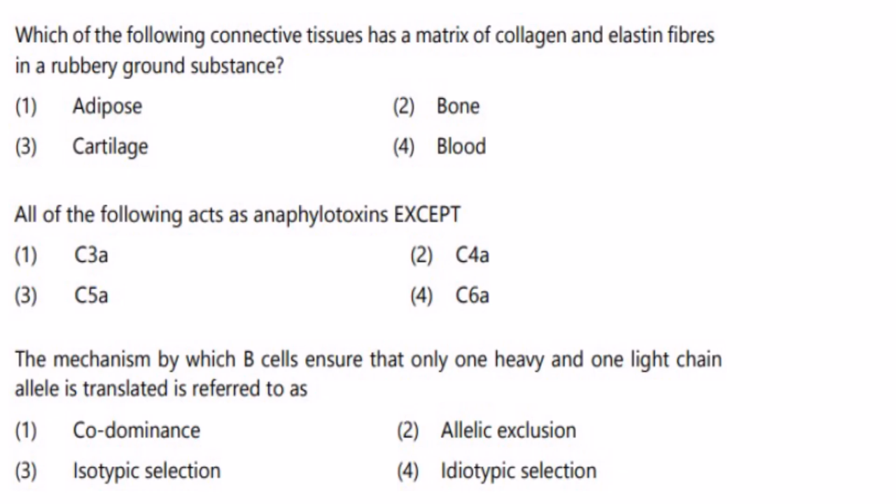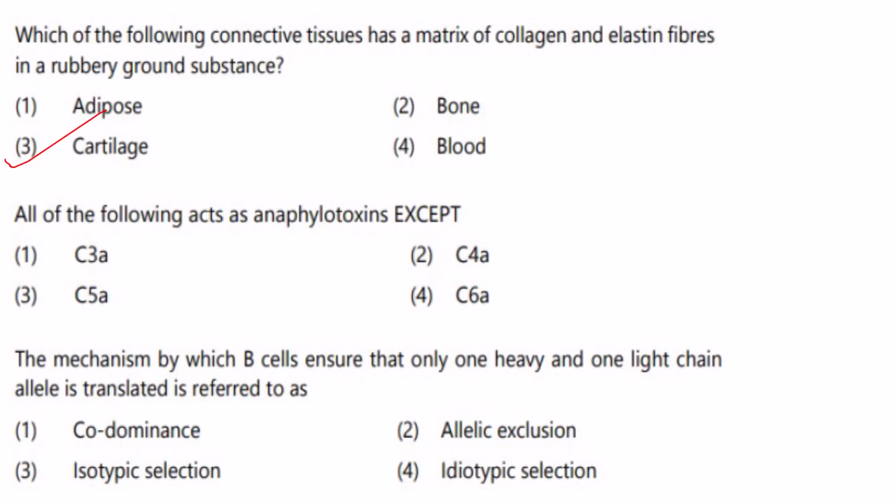Hyaline cartilage, if you take as an example, has an abundance of collagen and a smaller amount of elastin. But if you take elastic cartilage, it has a matrix which is dominated by elastin and less of collagen. So the answer here is option 3, that is cartilage.